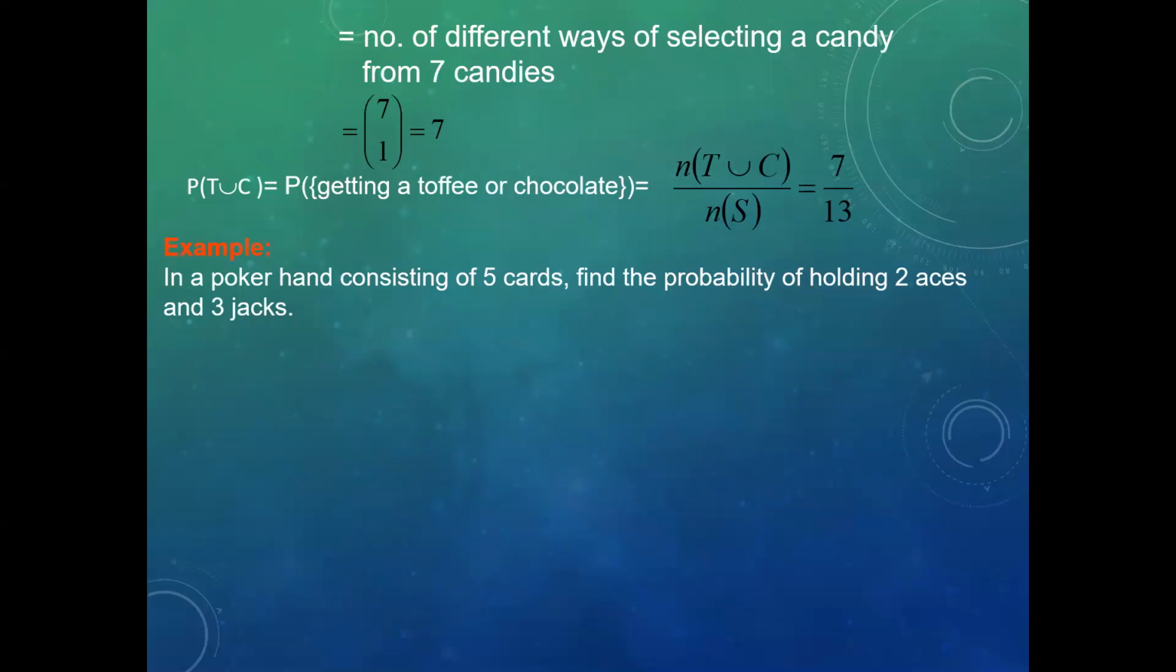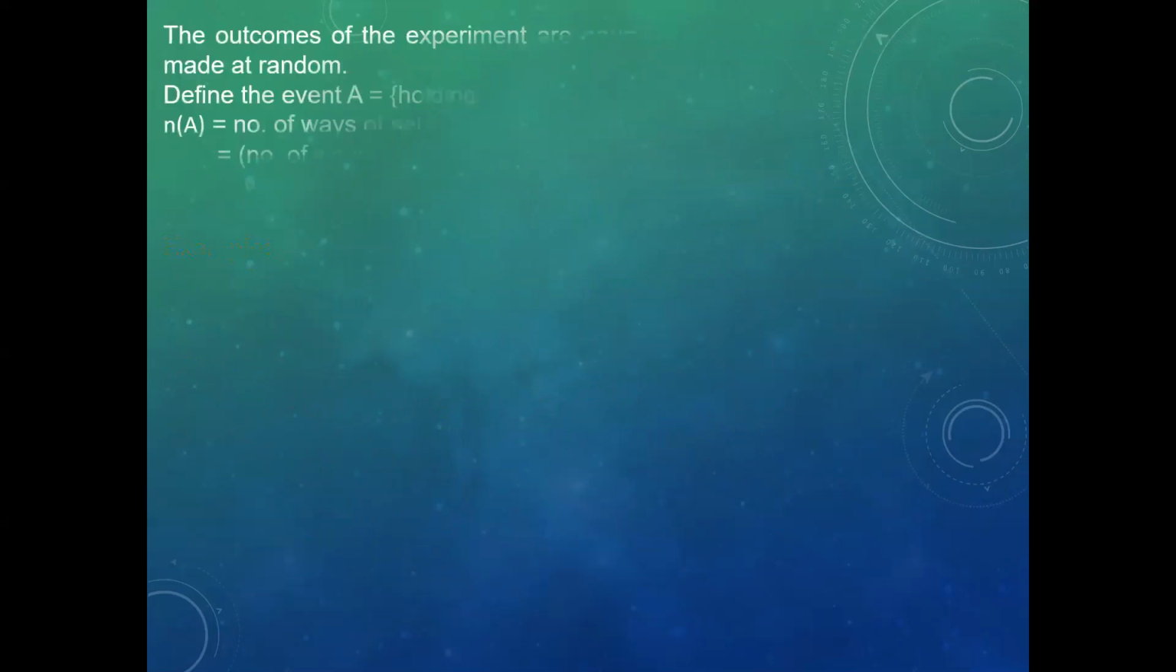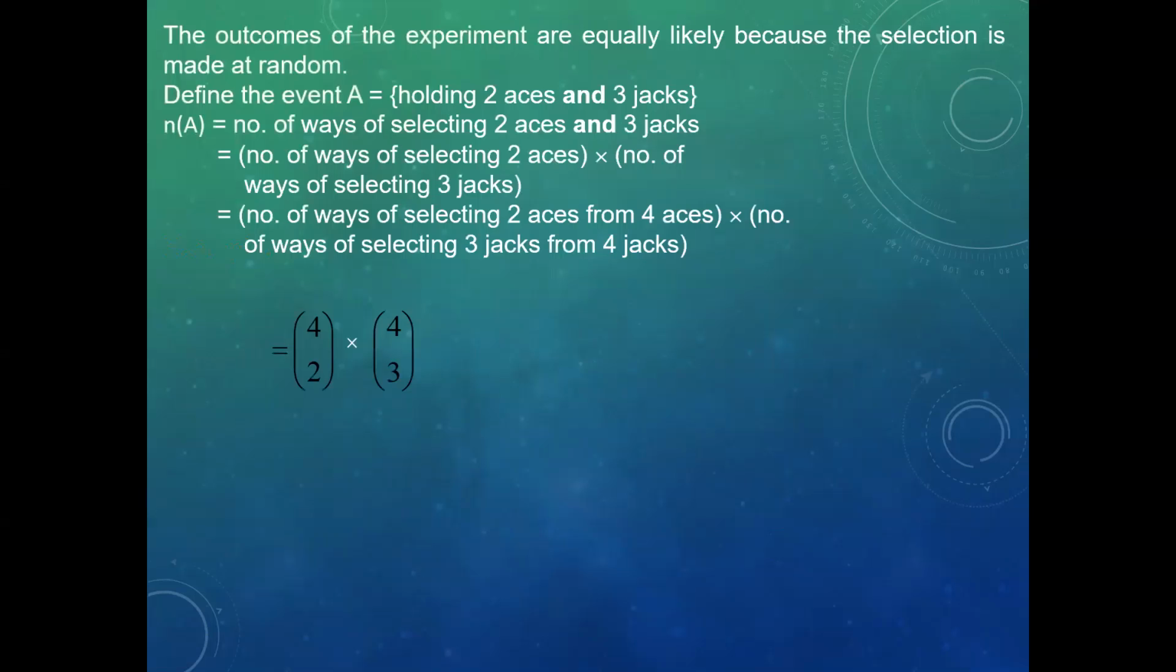In a poker hand consisting of 5 cards, find the probability of holding 2 aces and 3 jacks. Experiment: selecting 5 cards from 52 cards. N of S is equal to the number of outcomes of selecting 5 cards from 52 cards. 52C5 is equal to 52 factorial by 5 factorial into 47 factorial. The outcomes of the experiment are equally likely because the selection is made at random. Define the event A is equal to holding 2 aces and 3 jacks.